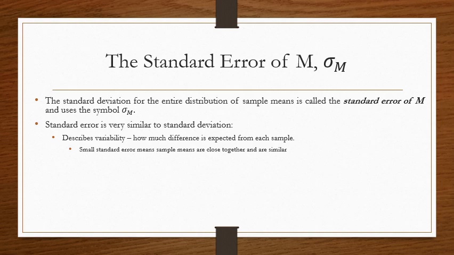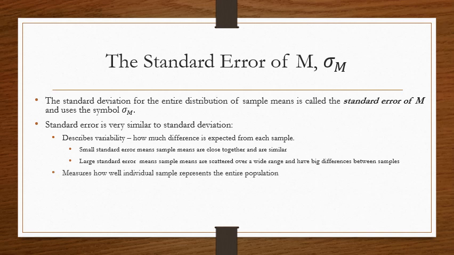A small standard error means that the sample means are close together and are pretty similar. A large standard error means that the sample means are scattered over a wide range and there are big differences between the samples. So standard error also measures how well an individual sample can represent an entire population.